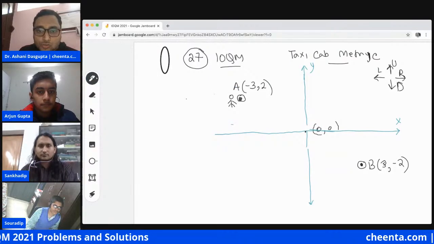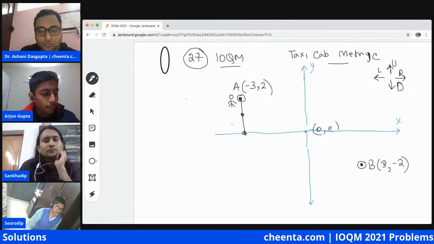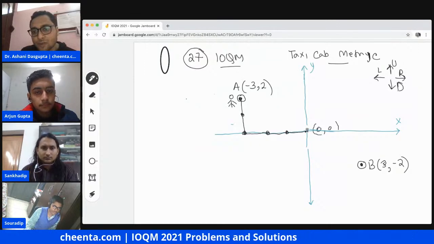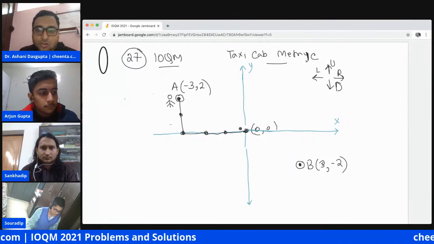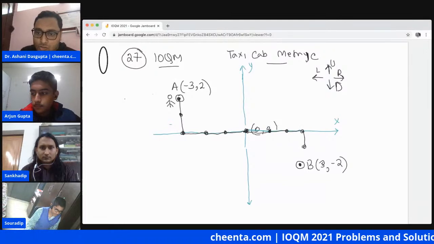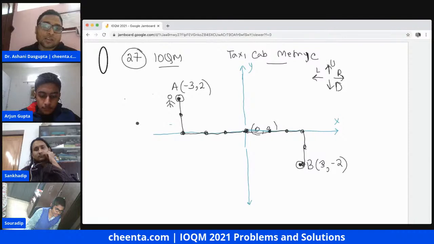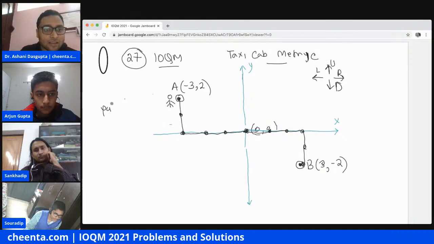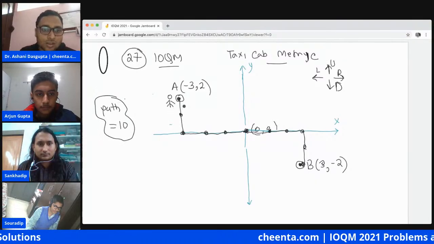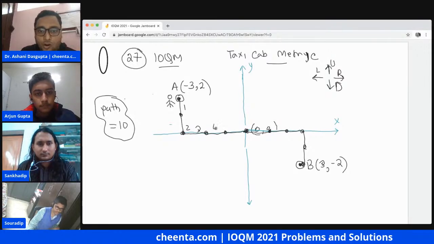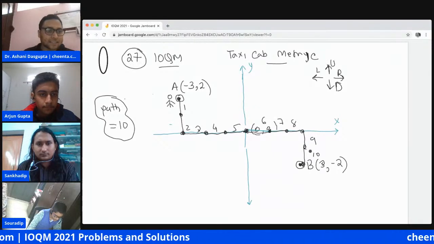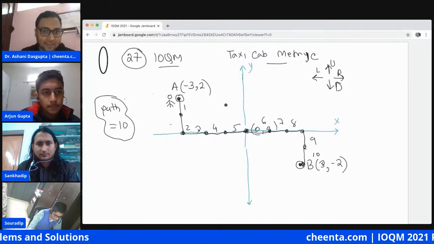You go 2 steps down, 1, 2. Then you go 1, 2, 3 steps right, correct? And then you can go another 3 steps right, 1, 2, 3, and then you can go 2 steps down, right? So this is a path. The length of this path is 10, right? You got 1, 2, 3, 4, 5, 6, 7, 8, 9, 10. So you got 10 steps. So definitely the length of this path is 10.